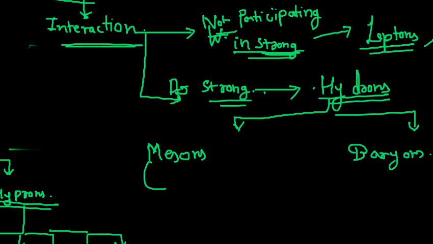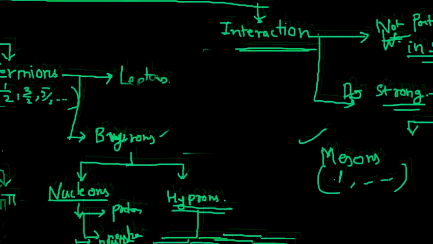So we have already seen in the previous set that mesons are integral spin and baryons are half integral spin, but these two combined are called hadrons, as they are both involved in the strong interaction. And category-wise we have already seen what categories there are in mesons and what categories there are in baryons. So not going further from here.